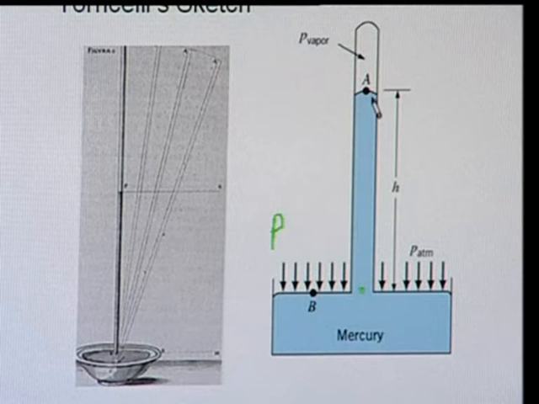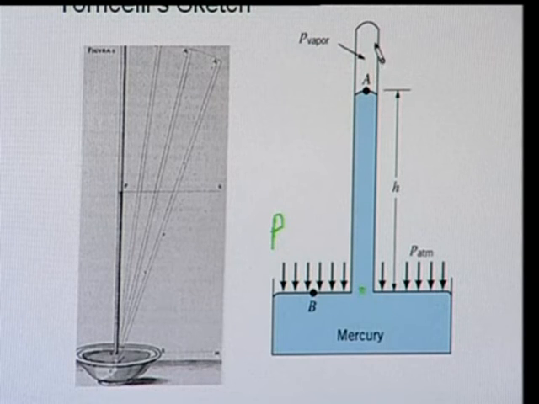and as we go upward, the pressure is continuously reducing, and at this point A, what kind of pressure is exerted? This pressure is exerted by the molecules which are available in this portion. Now, this end is closed and this was initially filled with mercury and the tube was inverted.